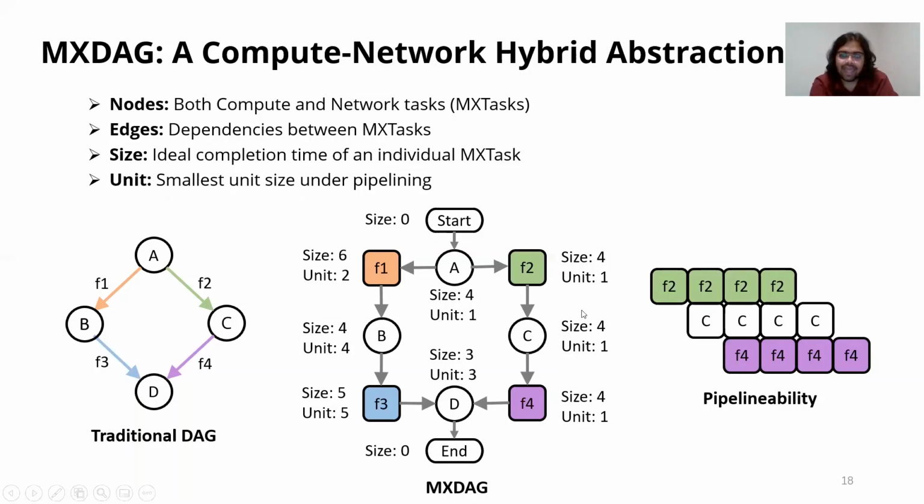Similarly, task C has size 4 and unit 1, which means again 1/4 of task C should be finished at minimum, and from that point we can actually start the next task F4 and put it into the pipeline. So from the next slide, we are going to show the major use cases of this abstraction MXDAG, which is going to be presented by Weta Wang.